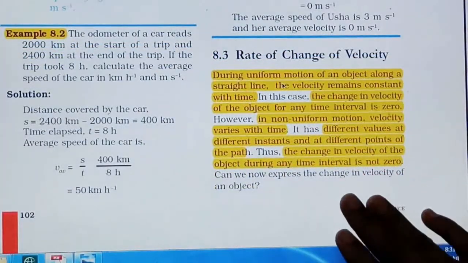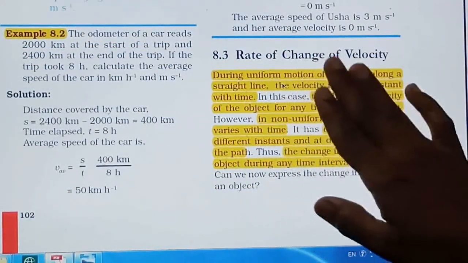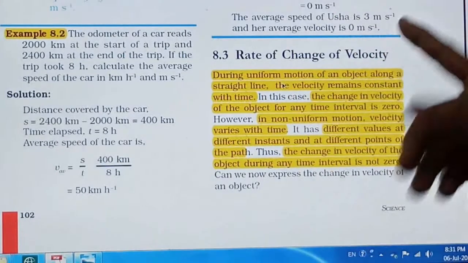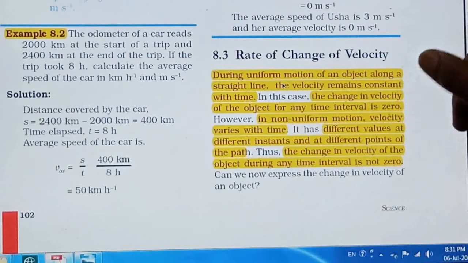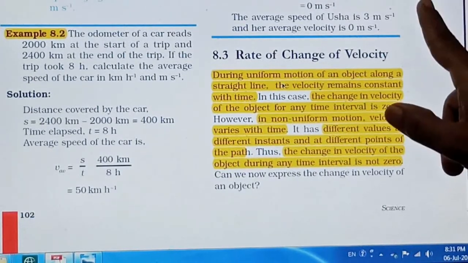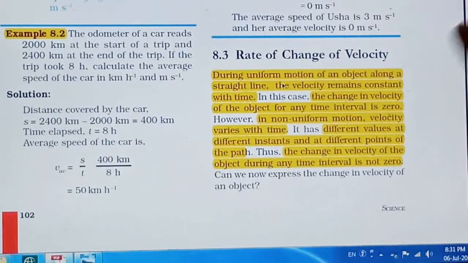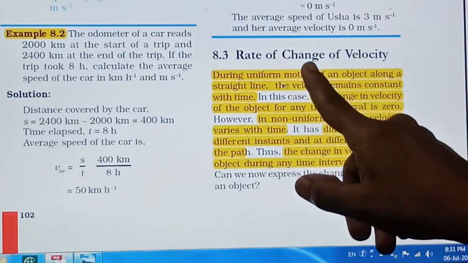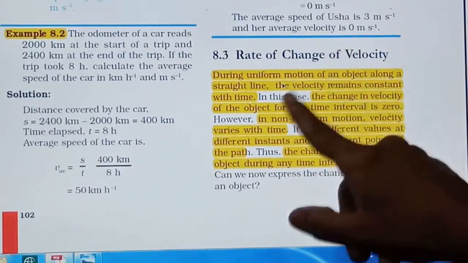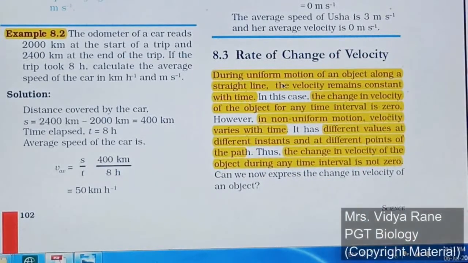Now see today's topic, rate of change of velocity, right? Just now we have seen what is meant by velocity, the velocity formula, how to calculate the velocity, and average velocity also. Now whenever there is a change in velocity, see what happens.